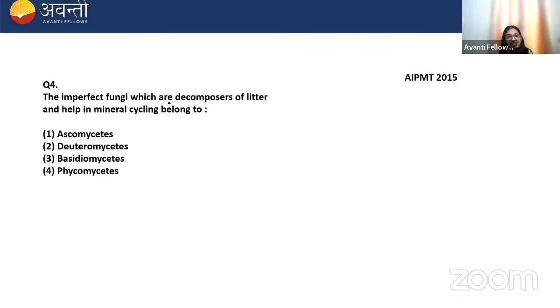The imperfect fungi, which are decomposers of litter and help in mineral cycling. Remember the mineral cycling and the imperfect fungi, that is the characteristics of Deuteromycetes. Why are they called imperfect fungi? Because the sexual stage is not known. They only reproduce asexually, by the conidia.